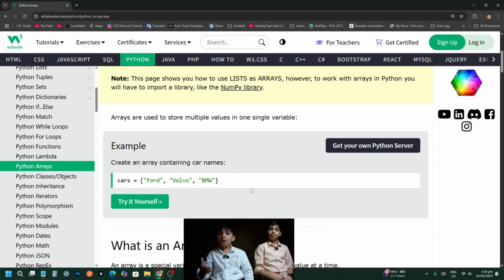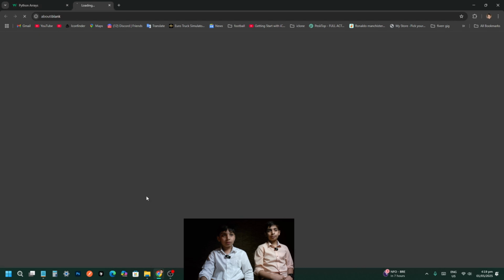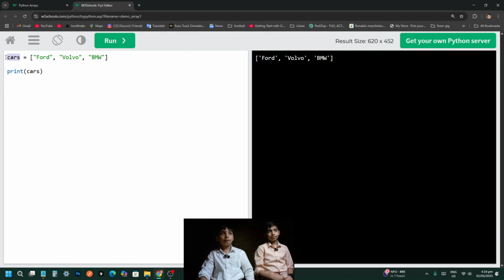So here is an example of how you write the code of an array in Python. First of all, we give a user-defined name to our array. After that is the equal sign to assign it, and then square brackets, and then we give a string value, a Unicode character, in double quotes. After that, you need multiple values, so you write a comma and then add the multiple values, and then we just have to print it, and there you go, this is the result.